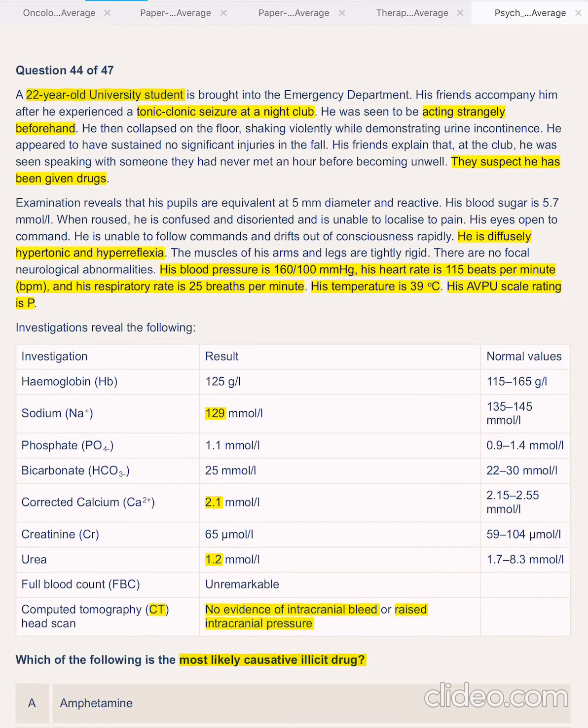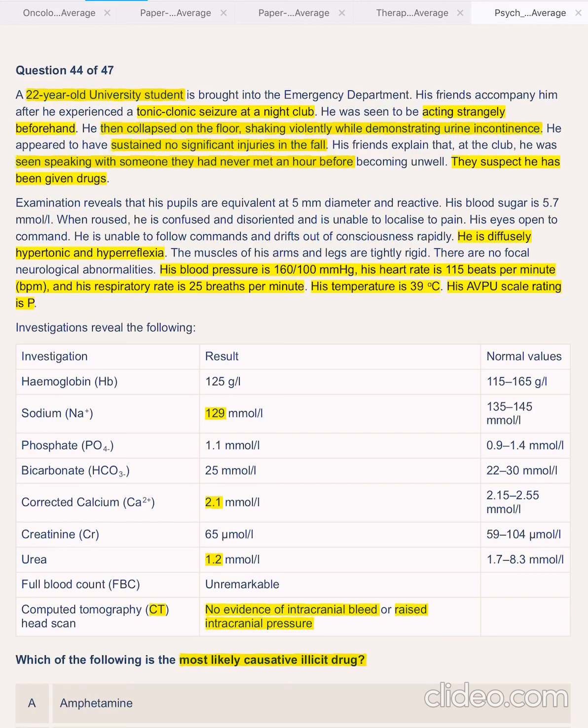Tonic seizures at the nightclub, acting strangely beforehand, then collapsed on the floor, shaking violently with urinary incontinence. Did he have a seizure? He appears to have sustained no injuries in the fall, so that explains why there is no bleed. His friends explained that at the club he was seen speaking with someone they have never met an hour before becoming unwell.